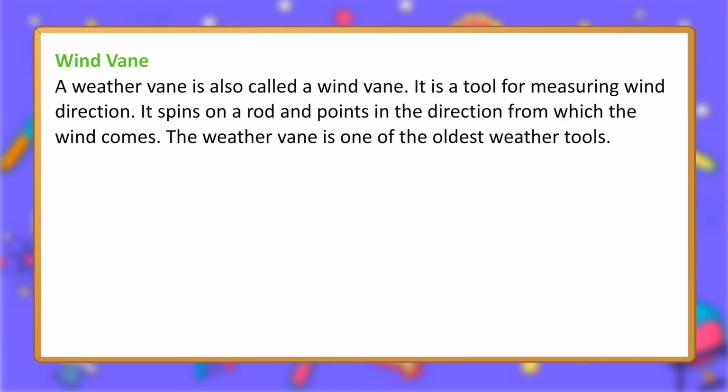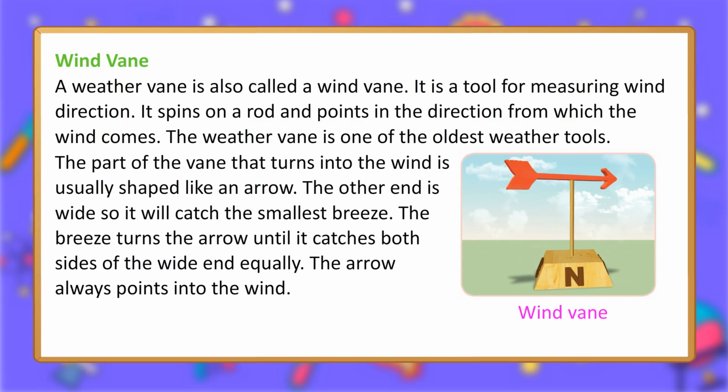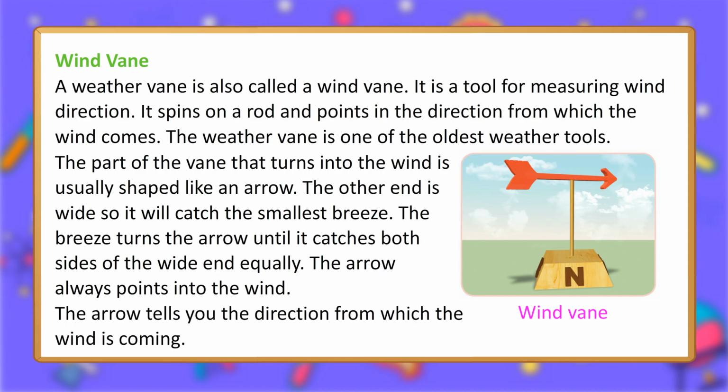Wind vane. A weather vane is also called a wind vane. It is a tool for measuring wind direction. It spins on a rod and points in the direction from which the wind comes. The weather vane is one of the oldest weather tools. The part of the vane that turns into the wind is usually shaped like an arrow. The other end is wide so it will catch the smallest breeze. The breeze turns the arrow until it catches both sides of the wide end equally. The arrow always points into the wind. The arrow tells you the direction from which the wind is coming.